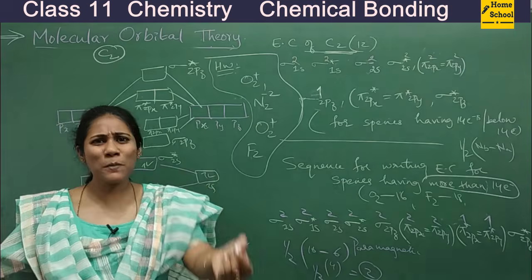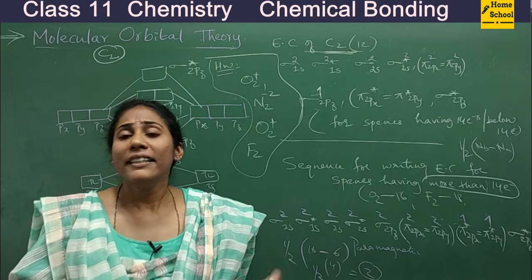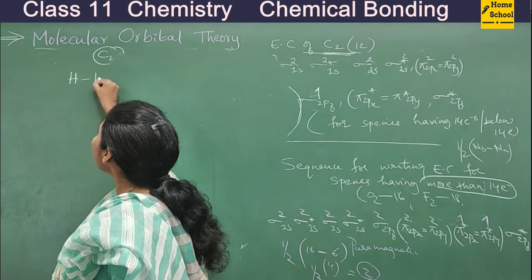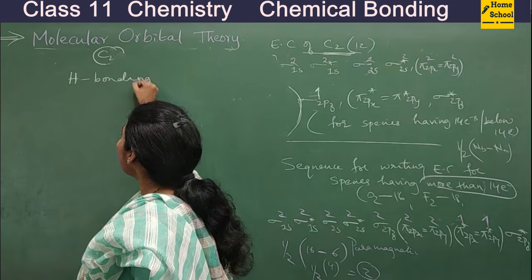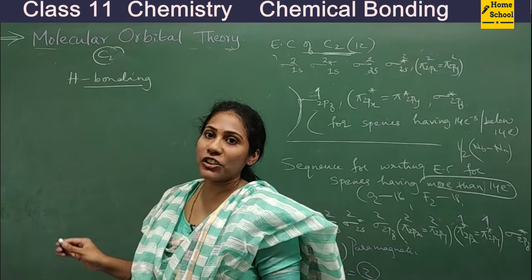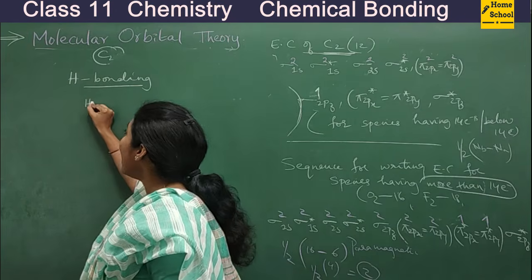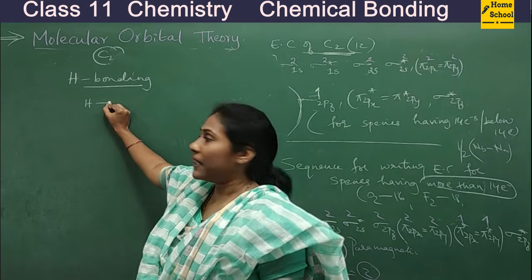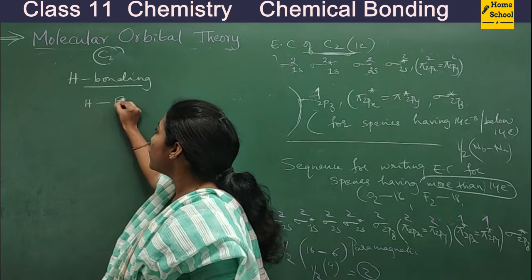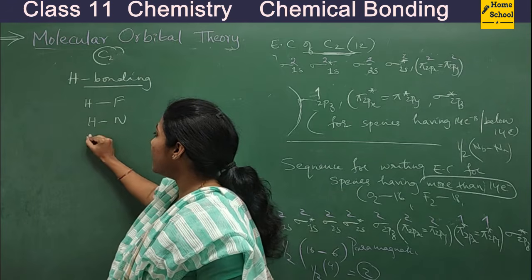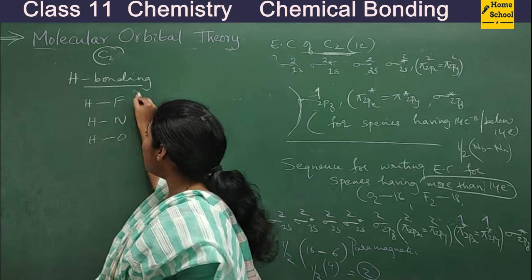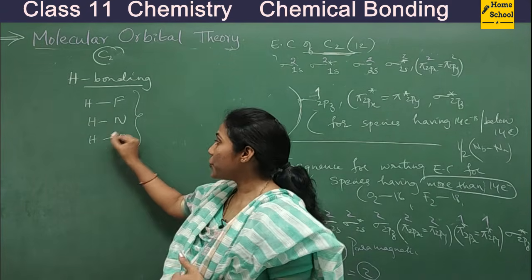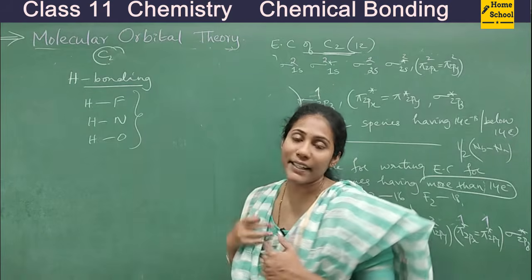And there is one small concept remaining, that is hydrogen bonding. See guys, hydrogen bonding is a very small concept, nothing much. It's a kind of attraction you will always find between hydrogen and the most electronegative elements of the periodic table. That is between hydrogen and fluorine, hydrogen and nitrogen, and hydrogen and oxygen. So an attraction between hydrogen and fluorine, hydrogen and nitrogen, and hydrogen and oxygen is called hydrogen bonding.